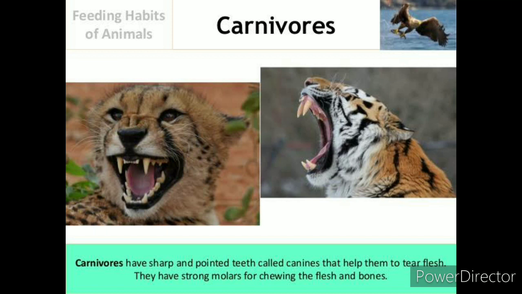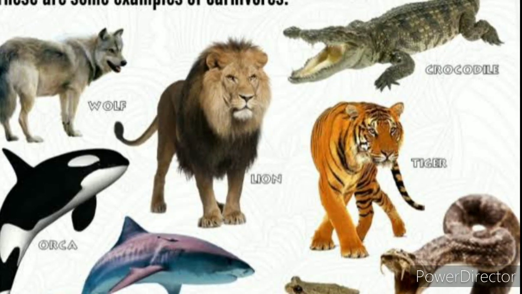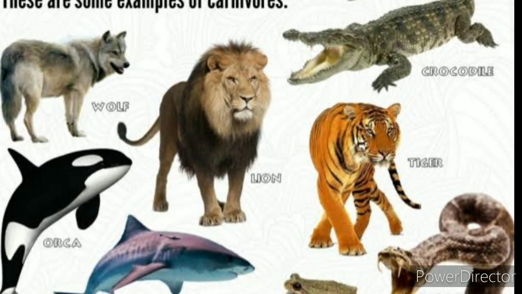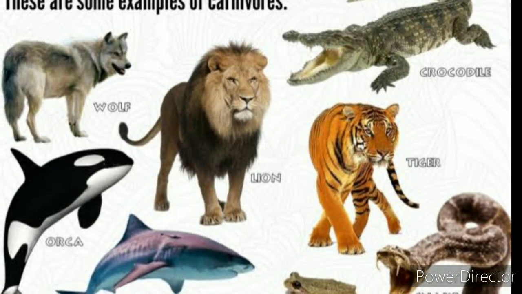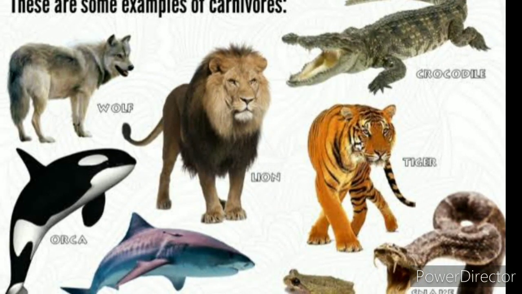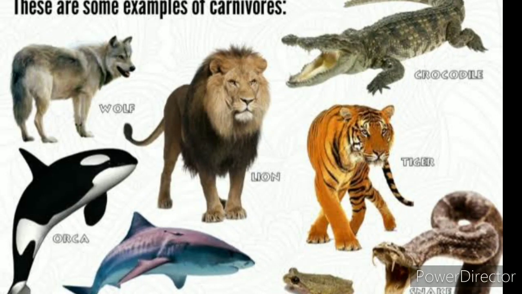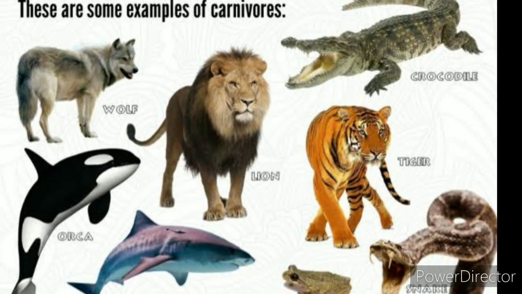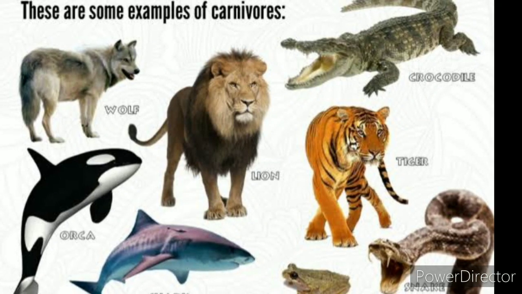So a carnivore is adapted to eating flesh. So here are some examples of carnivores: wolves, lion, crocodile, tiger, python, frog, shark, orca. These are examples of carnivores.